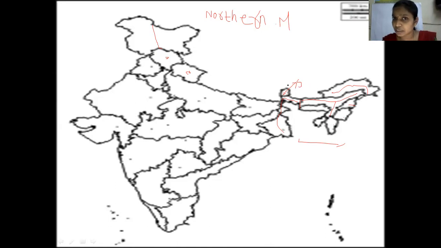One edge of the arrow should be touching the state, the other edge should be touching the label, that means the name. Please don't write the arrow somewhere and the name somewhere else. So this is the way you should mark. Even for Tripura the place is not enough, so we just draw an arrow and write the name here, Tripura.